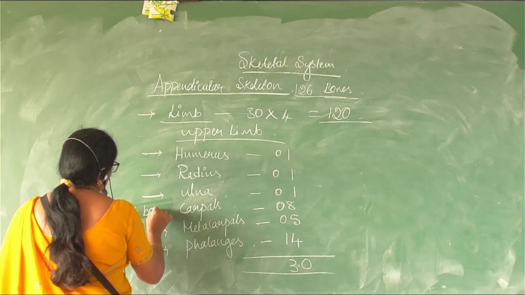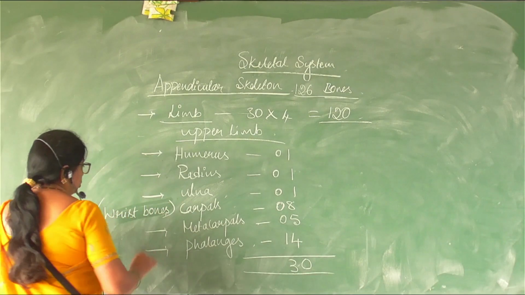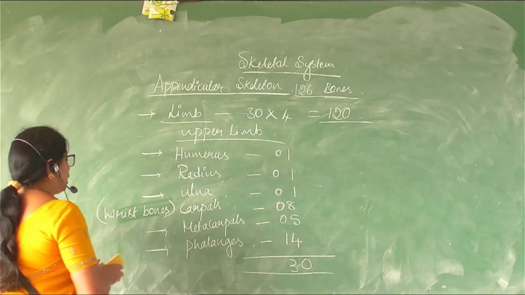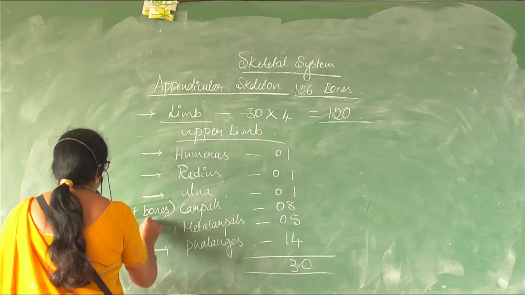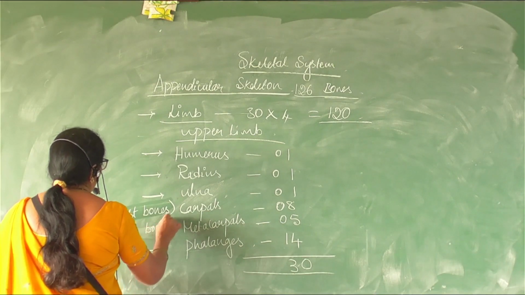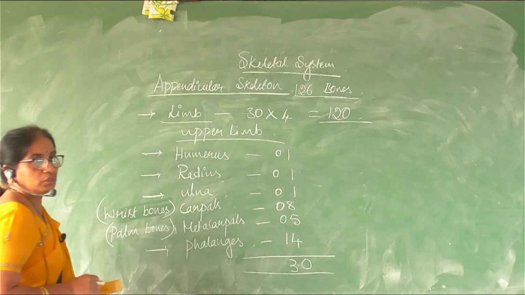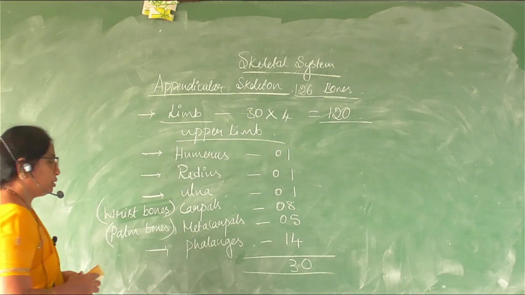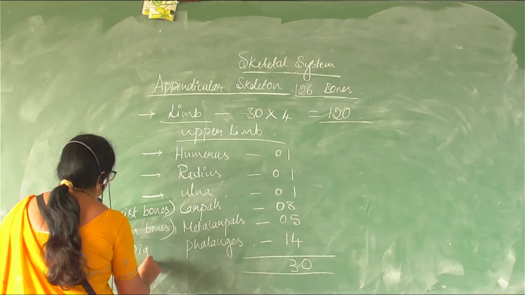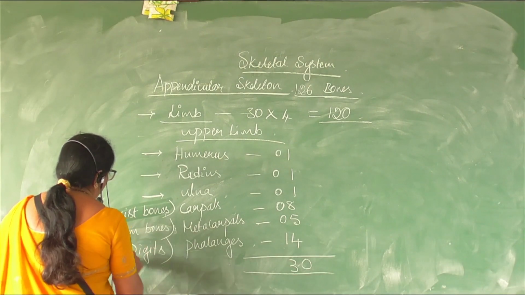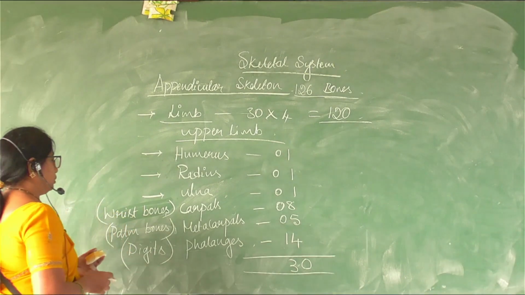Metacarpals are also referred to as the palm bones. Phalanges are nothing but the bones of the digits or fingers. If it is an upper limb, it will be fingers.